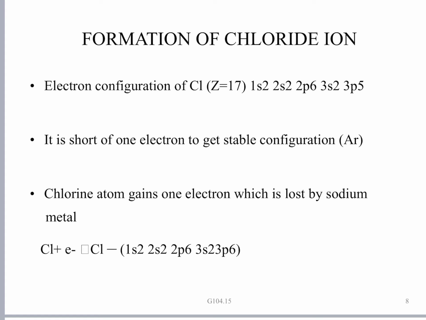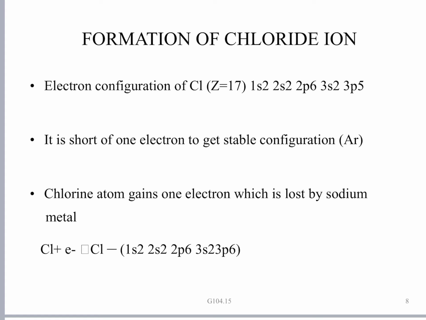And in turning from Cl to Cl minus ion, you can obviously see that the size of the chloride ion increases, because now in the chloride ion 17 protons are attracting 18 electrons. In the chloride ion 18 electrons are there, right? So 17 protons are attracting 18 electrons. So the effective nuclear charge on the electrons will decrease. So the chloride ion size will increase.